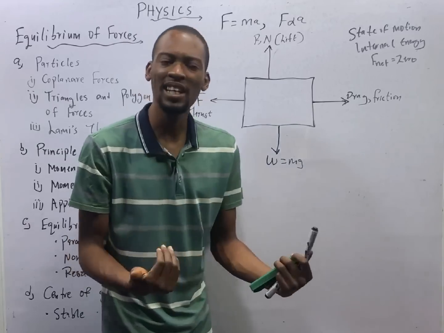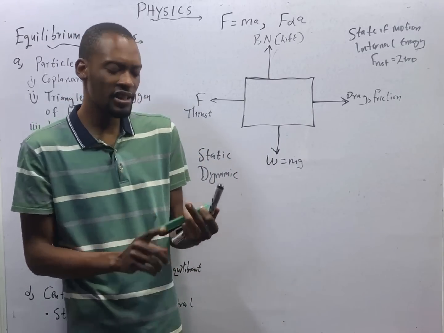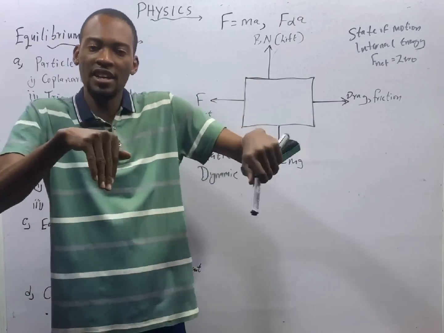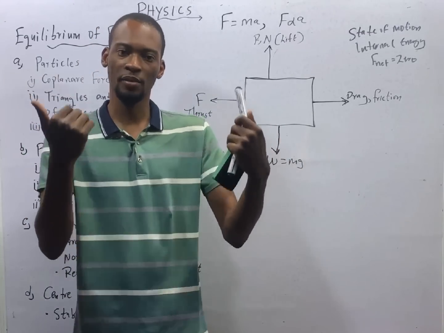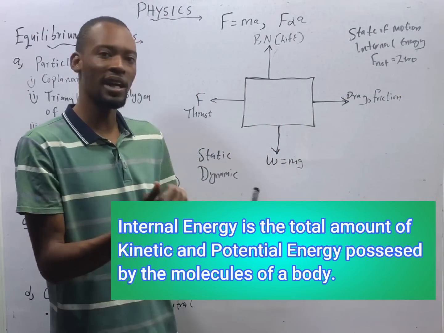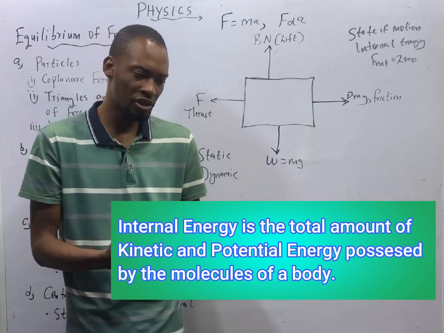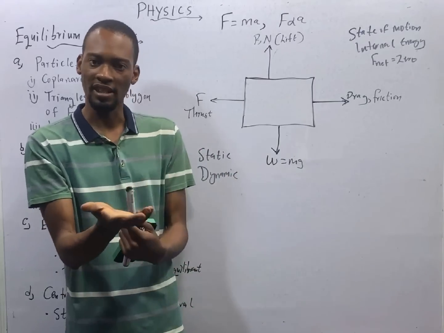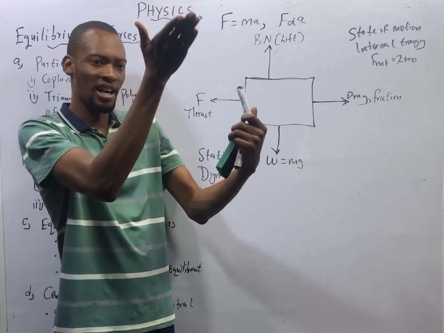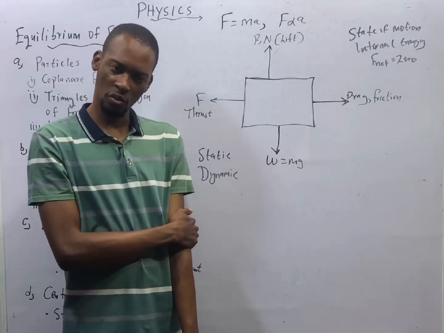Before then, mechanical energy is the energy objects or bodies or humans possess either due to motion or due to position. If you are standing at a height, there is an energy you possess, and that energy is due to your height: potential energy. If you are moving, the energy you possess as a result of movement is your kinetic energy. Potential energy is mgh, the mass of a body times gravity times height, because we are talking about position. Height has to be there and gravity acts on bodies at height. If you are moving, kinetic energy is half mv squared.